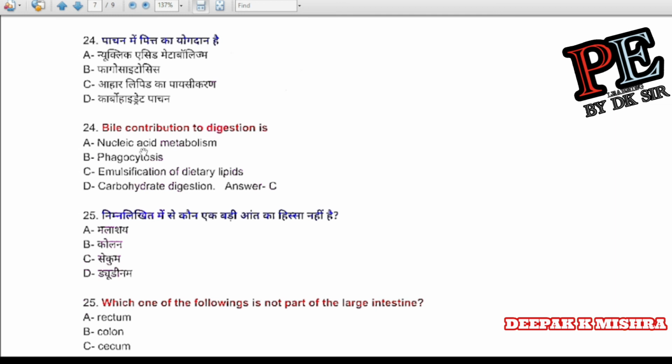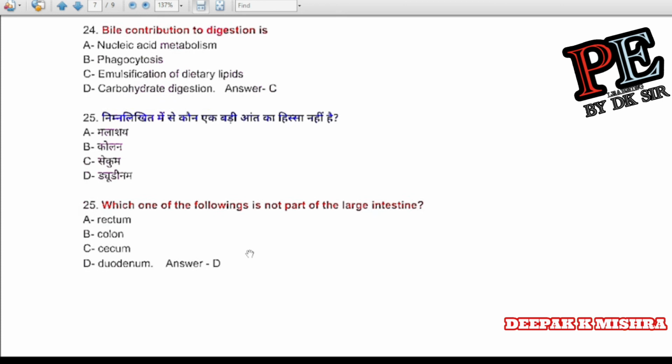Question number 24. Which contributes to digestion: nucleic acid metabolism, phagocytosis, emulsification of dietary lipids, carbohydrate digestion. Correct answer is C, emulsification of dietary lipids.